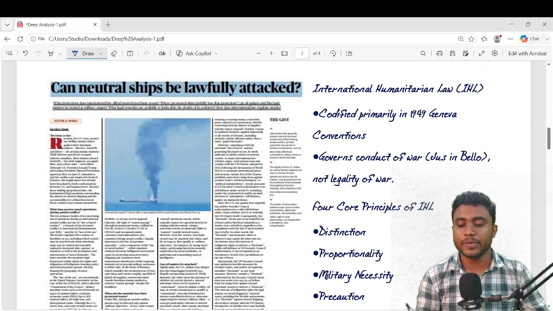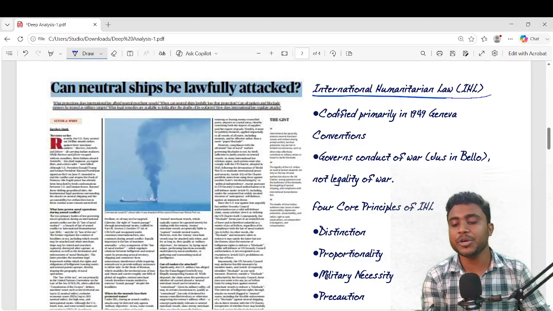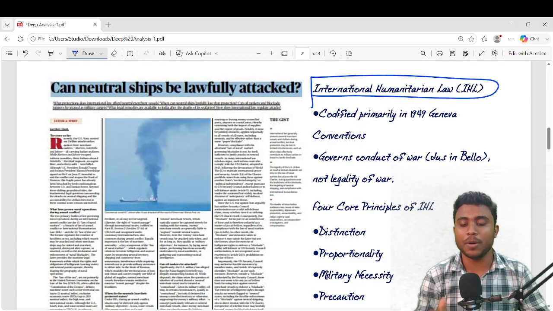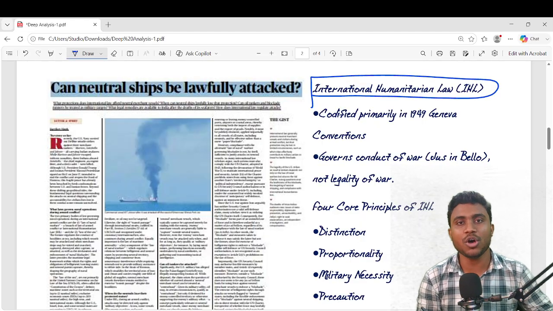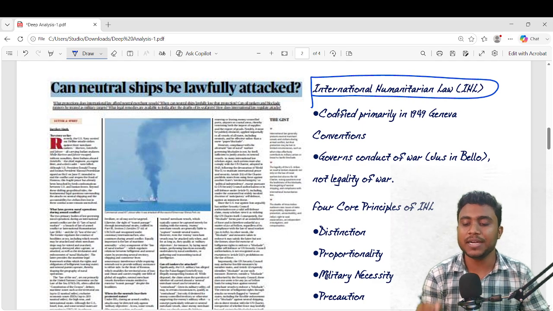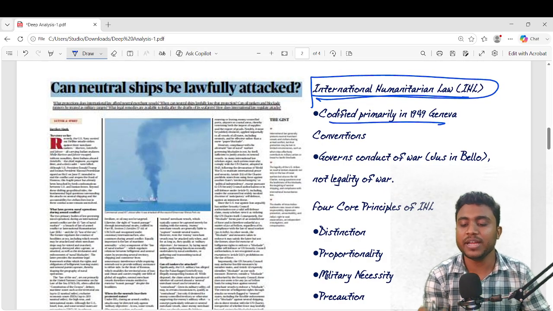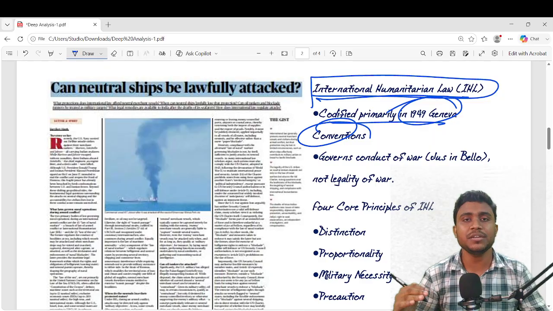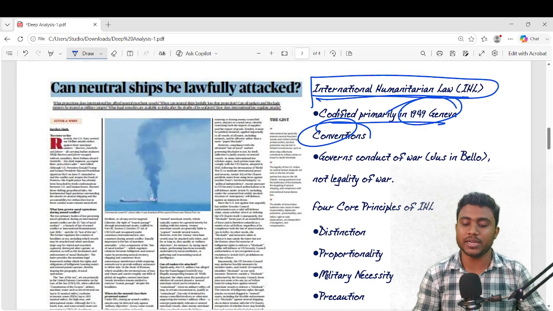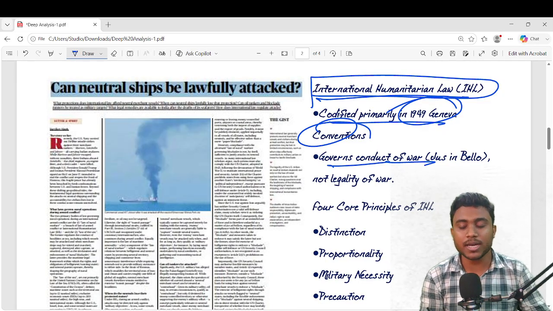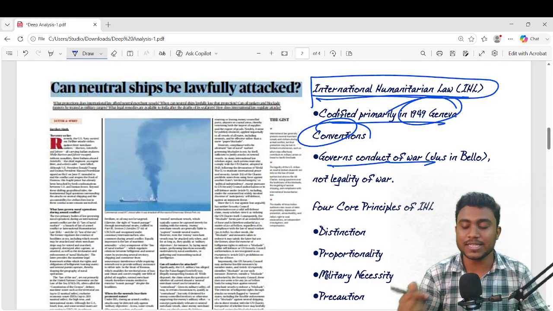Then we'll discuss international humanitarian law. We discussed two laws: international humanitarian law and UNCLOS, the United Nations Convention on the Law of the Sea. International humanitarian law, the law of warfare and naval warfare, is codified primarily in the 1949 Geneva Conventions. It is rooted in the Geneva Convention 1949 and governs the conduct of war. Here they discuss some things.